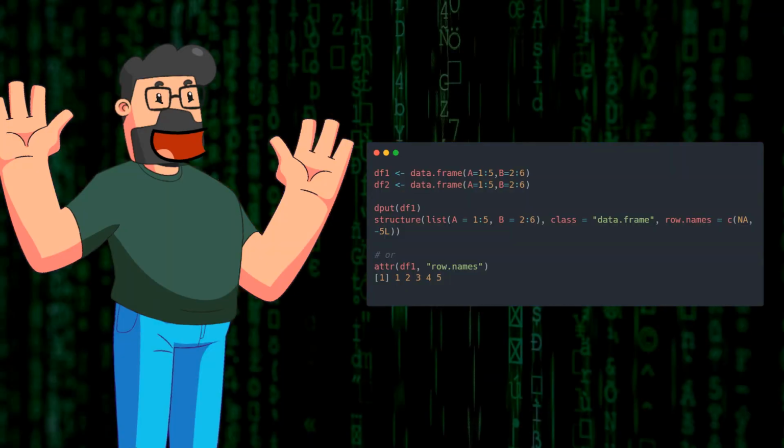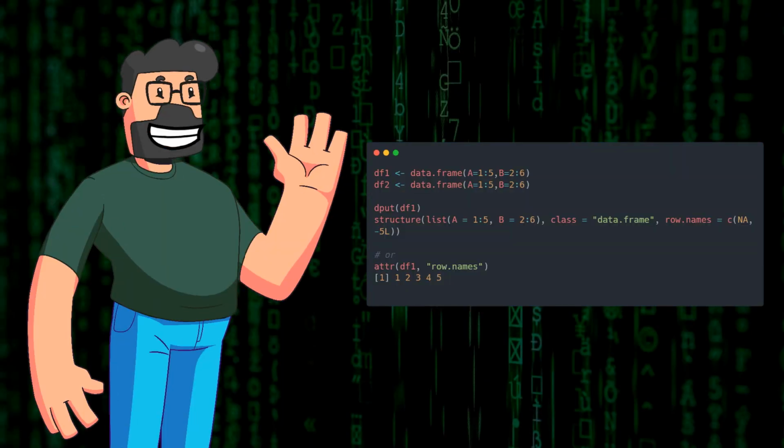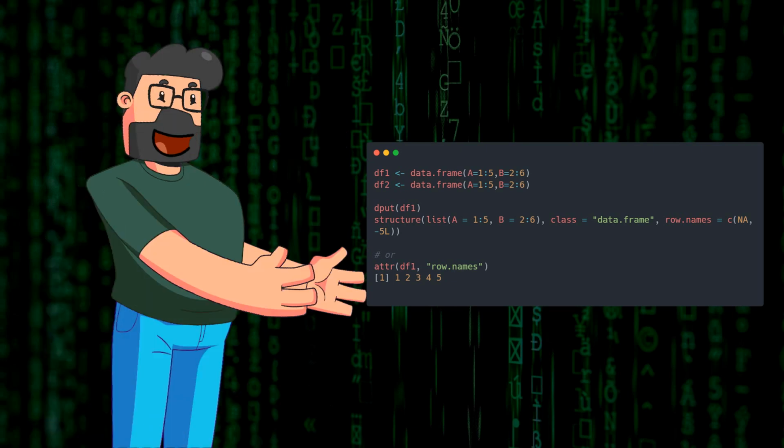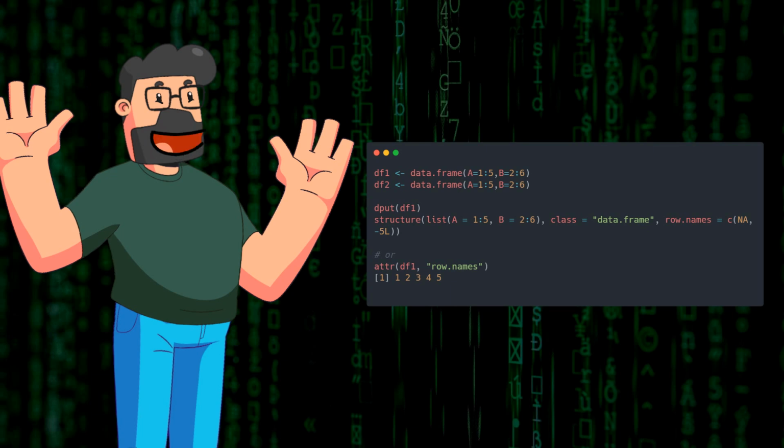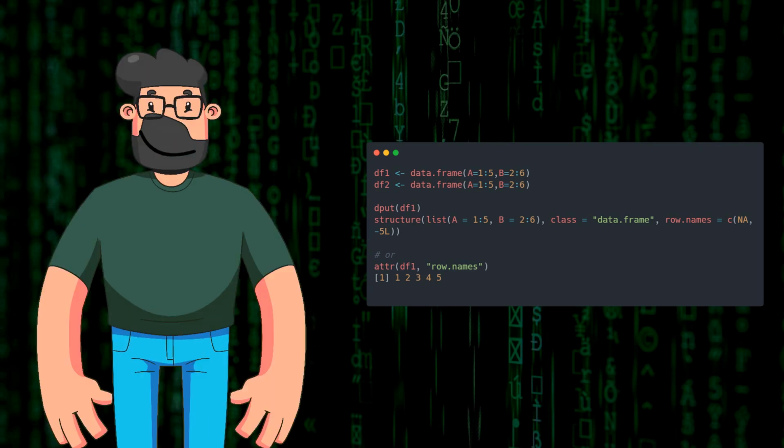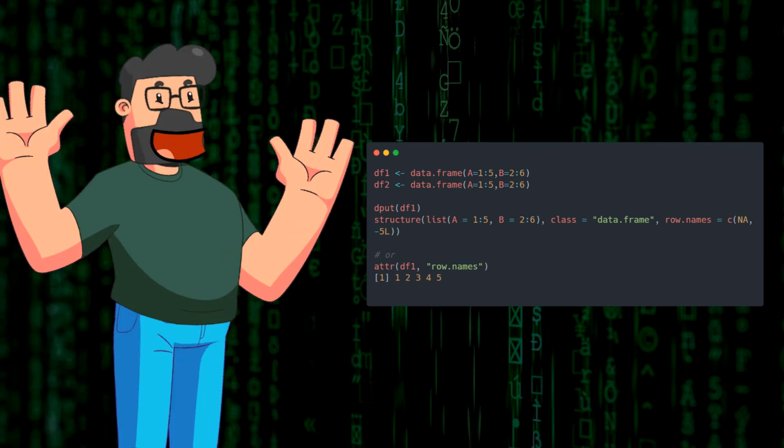In the solution provided, two methods are showcased to create data frames with unique row names. In the first method, the row names are represented as integers, maintaining their original form even after combining the data frames. On the other hand, the second method assigns row names as strings, resulting in the addition of an index to make them unique upon combining.